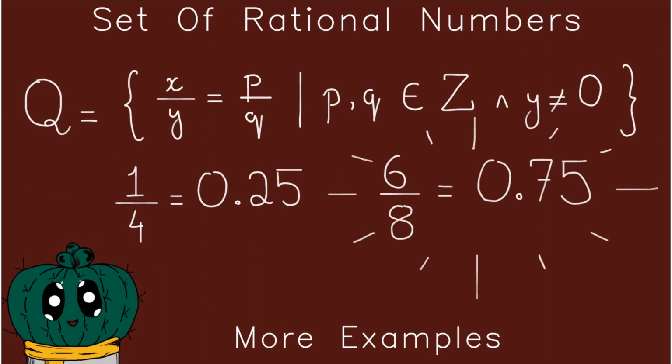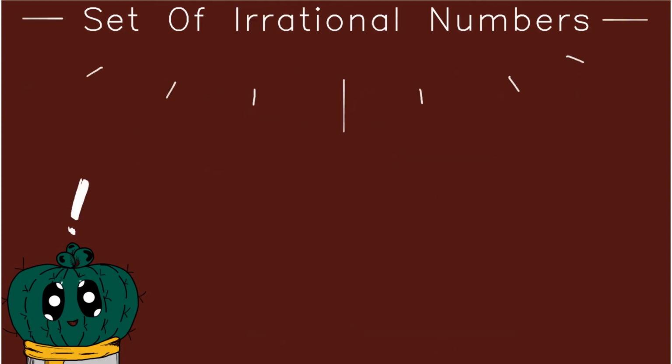And so another example would be 6 divided by 8, which is again equal to 0.75. So none of these are actually equal to 0, and both of them belong to the integers. And I think to note down over here, only y needs to be not equal to 0. The other thing actually can be equal to 0. So moving on to what irrational numbers are.